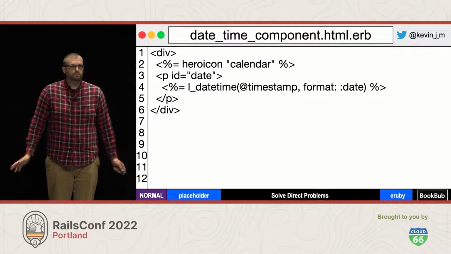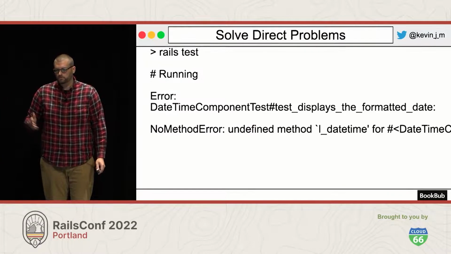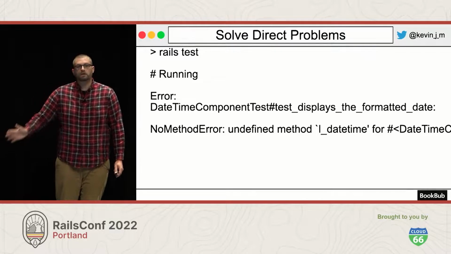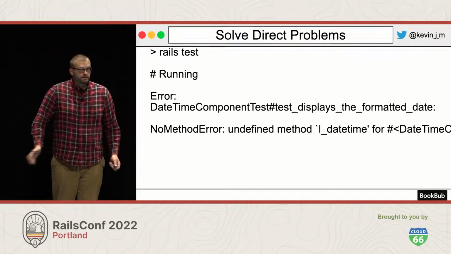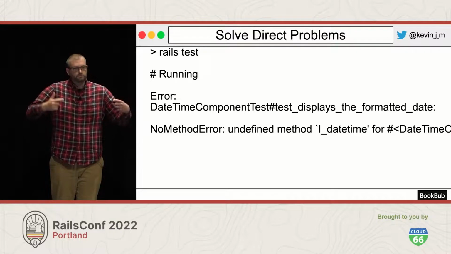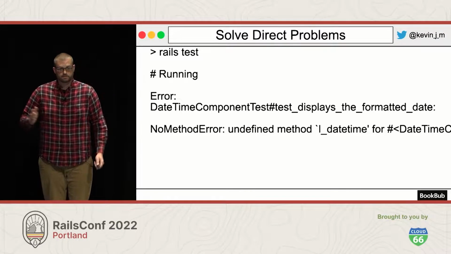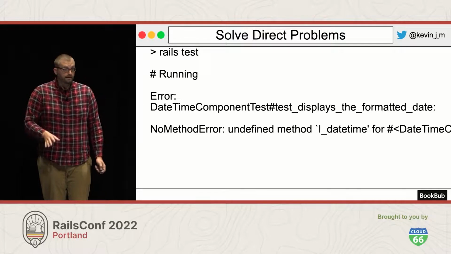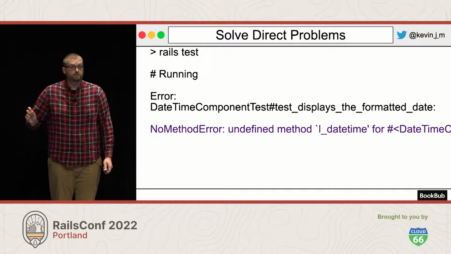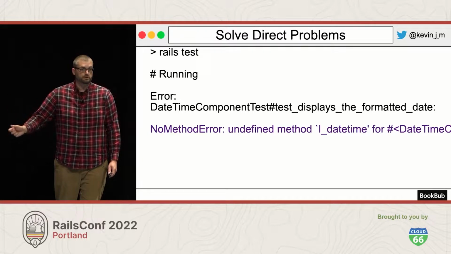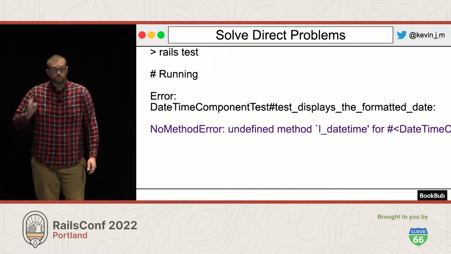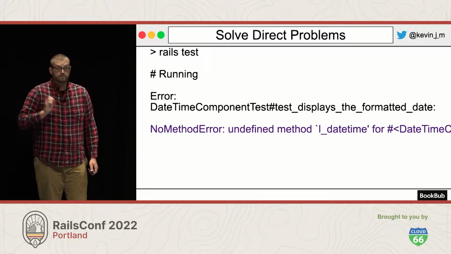And just to make sure, we're going to run our tests, and it doesn't work. And we don't know why, because we're already using both of these individual things in different places and they're working, but we don't know why the confluence of them is now causing us a problem. And I'm inclined to copy and paste this error message wholesale and just put it in my search engine. And that's a great strategy. I do recommend it. It's a high leverage strategy. It works a lot of the time.